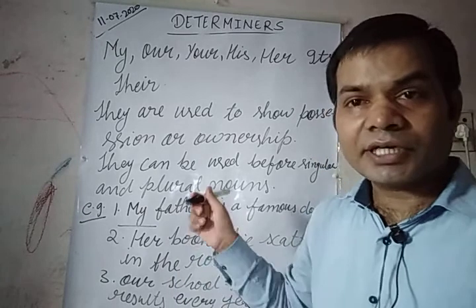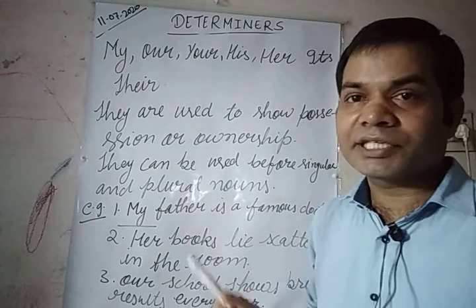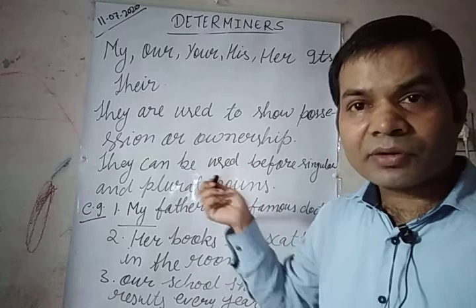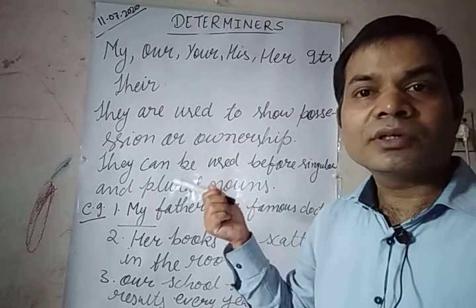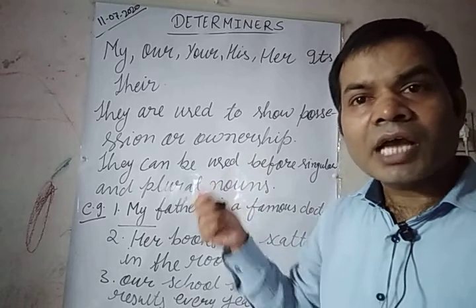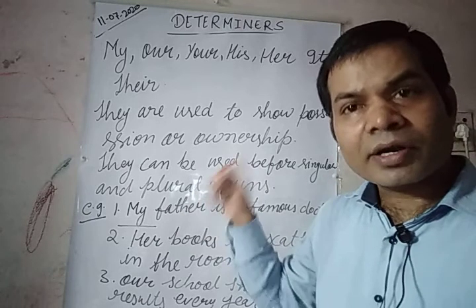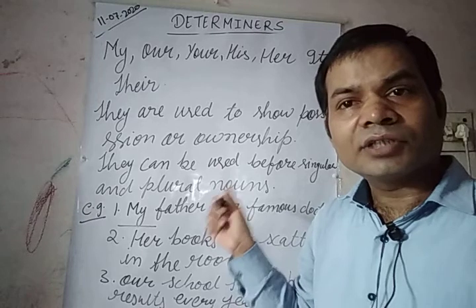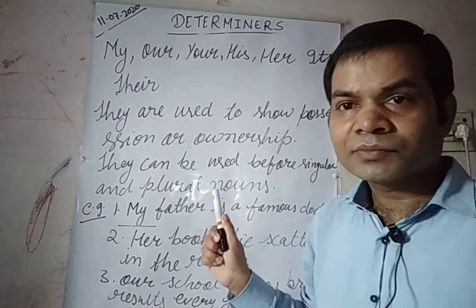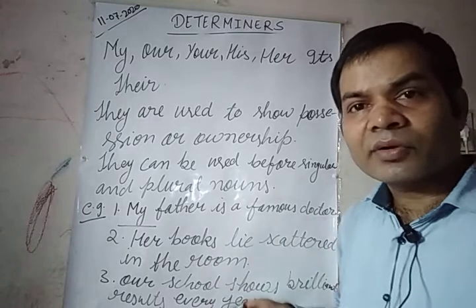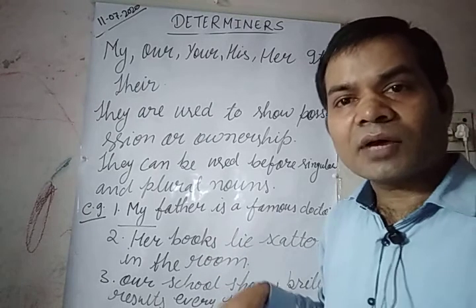Okay, so here they are possessive adjectives, because here we are talking about a noun. They are used before a noun and fix, determine or define the noun. So that is why here they are adjectives. We are not using them instead of a noun; we are using them before a noun.